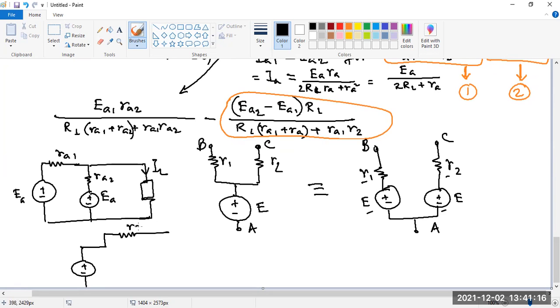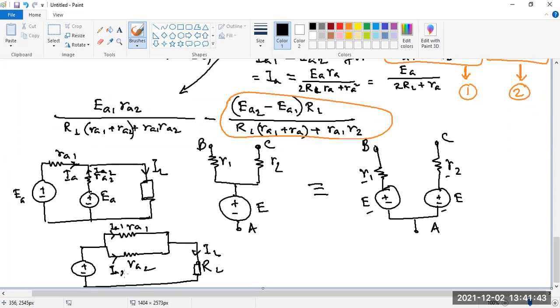Suppose here we have RA1, here we have RA2, and here we have the load resistance, and the current is I. Am I right? So what will be the current sharing then? This is your IA1, this is your IA2.